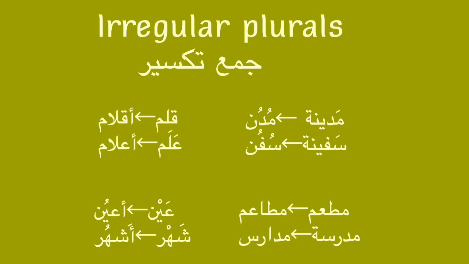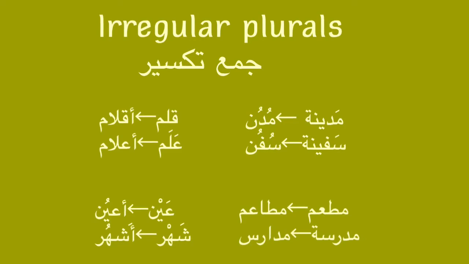Now, you might ask me here, why didn't we use the female rule, the regular female rule, which is جمع مؤنث سالم? Why didn't we use it here? Medina is a female and it's not human, and you said we can use this rule also for objects or non-human things, and Safina also as well is female. Why didn't we use it? I'm gonna tell you that not all objects take the regular female rule. Some objects also take the jama' taksir rule.